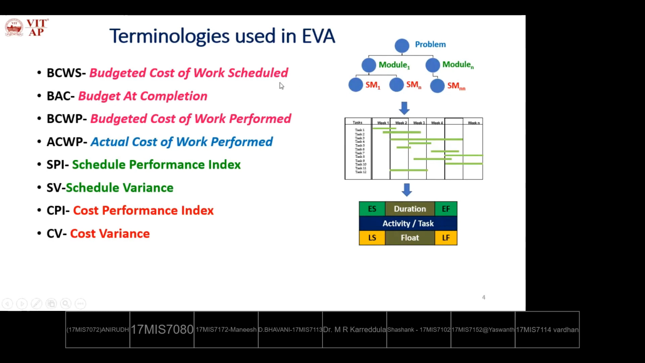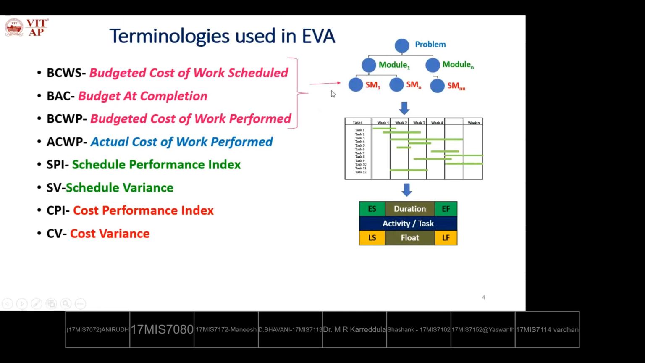So these are scheduled. Among these scheduled activities, how many are finished as per the deadline? This is the scheduled; this is performed, meaning completed. Among the scheduled, how many are completed? Using this, we'll calculate for the whole project and its modules and their submodules and so on.